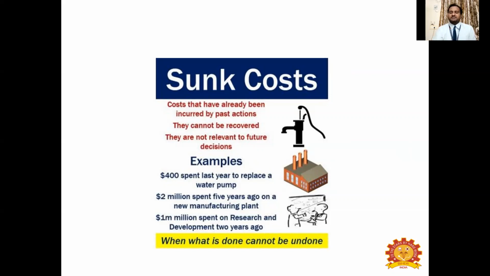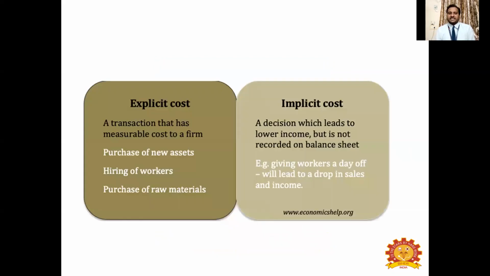So it is a one-time investment, and you will use these equipments very rarely, not very often. So that cost is sunk for that particular capital. It is gone, right? So that is why it is called a sunk cost. Next one is explicit cost and implicit cost.